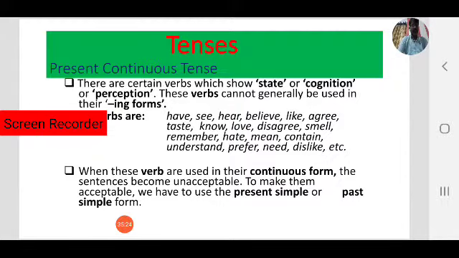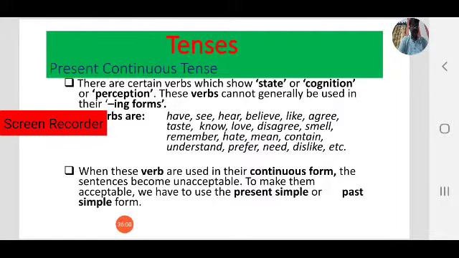Equal, feel. If you want to mention emotion, need not to say feeling. Just feel. I feel sad. He feels sad, not he is feeling sad. I am feeling sad is unacceptable. If you want to make it correct and acceptable, you have to use simple present. I feel sad. He feels sad. Not he is feeling sad.